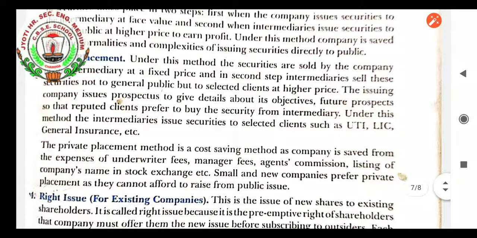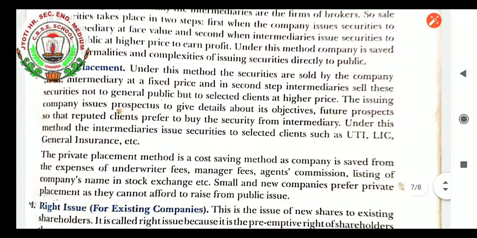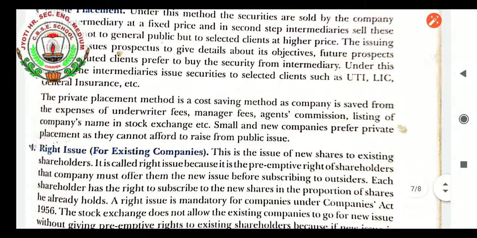Next, the private placement method is a cost saving method. As you can see, companies save on the expenses of underwriter fees, management fees, agents' commission, listing of the company's name in the stock exchange, etc. Small and new companies prefer private placement as they cannot afford to raise funds from a public issue.